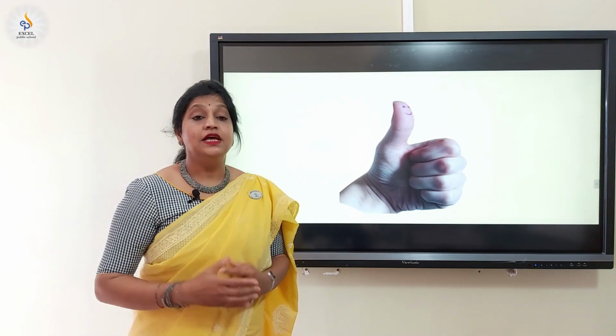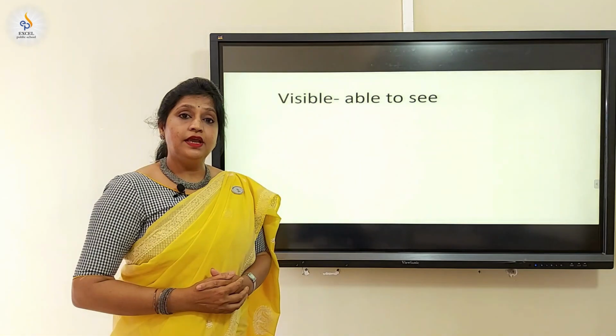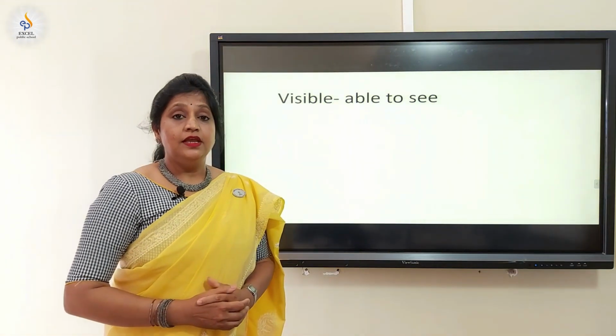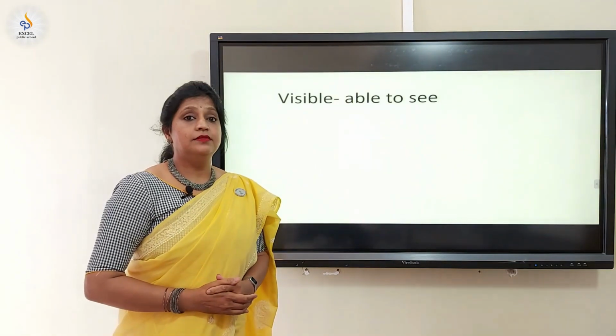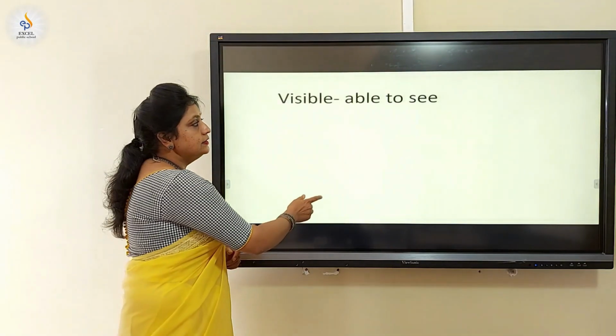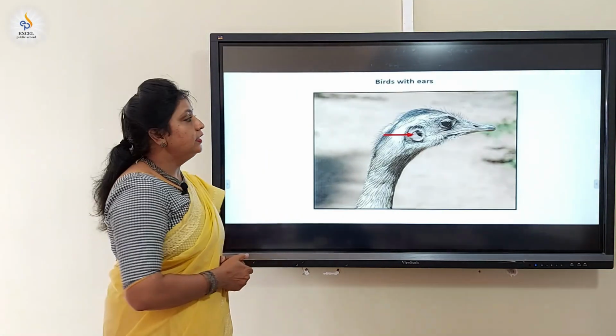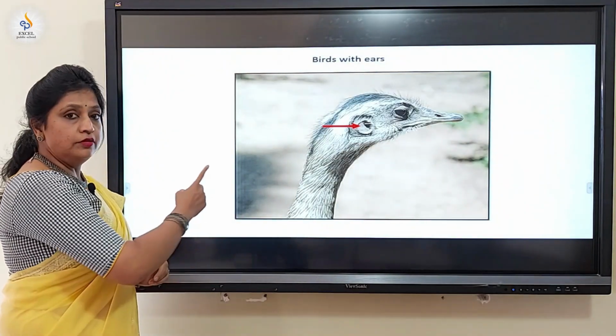Now I understood. You are not sure whether animals have ears or not. Come, let's check which are the animals that have ears but not visible. Visible means able to see. That means we can see. Dear children, in some animals we can see the ears easily, but in some animals we can't see the ears easily. For example, this is an ostrich. Can you see the ear of the ostrich here? It's not prominent here.